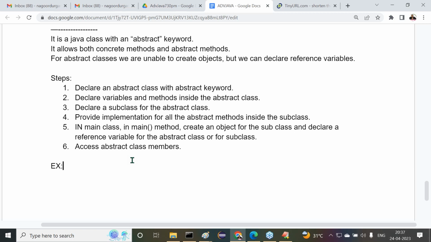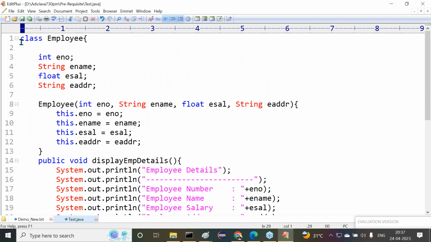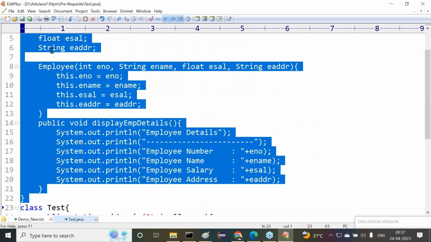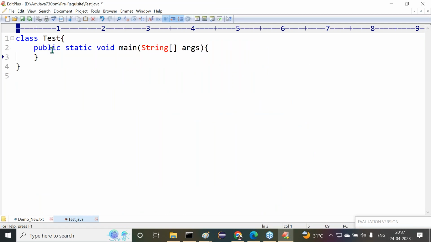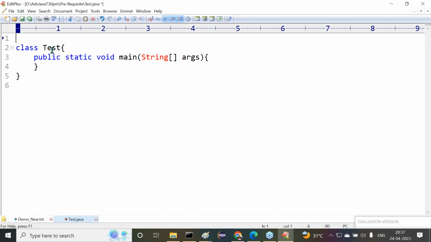Now let's see this small program. It is just a namesake program I'm going to prepare here, only to prove what an abstract class is and how to use it. Just that point only I'm going to show.